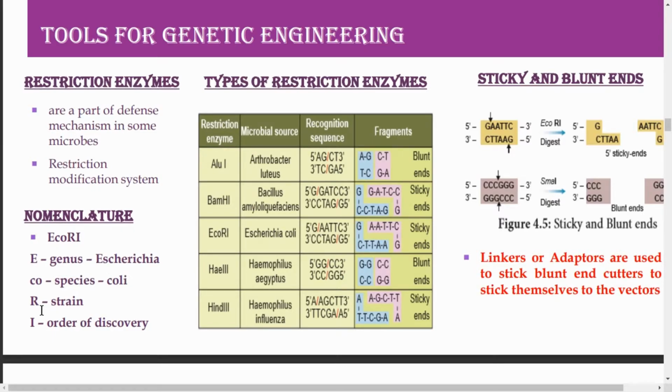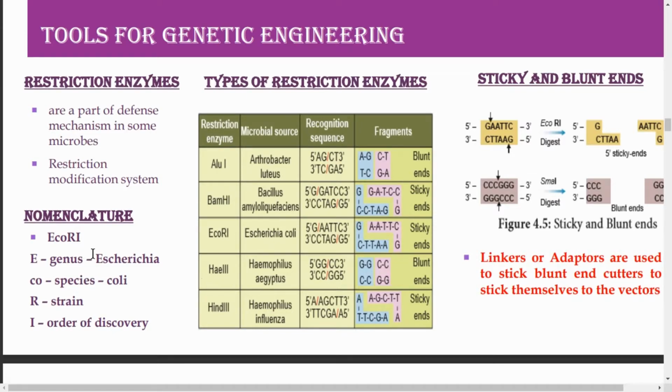And thirdly, the type of the strain is added, whether it is rough strain or smooth strain, R is added. Then finally a Roman numeral which indicates the order of the discovery, whether it is first, second, third or like that. So it is EcoR I. This is how they name the restriction endonuclease.